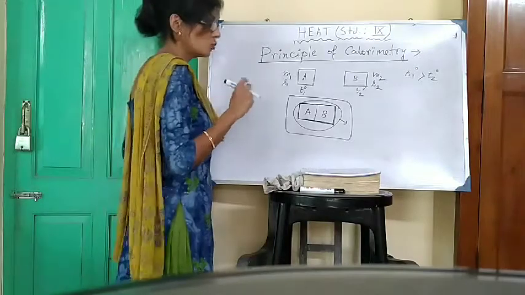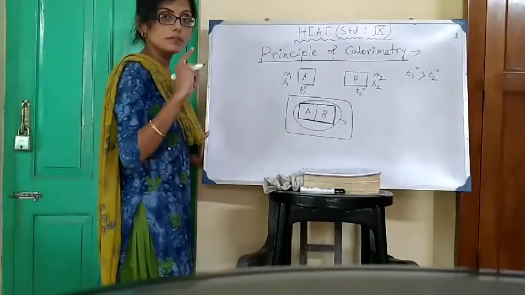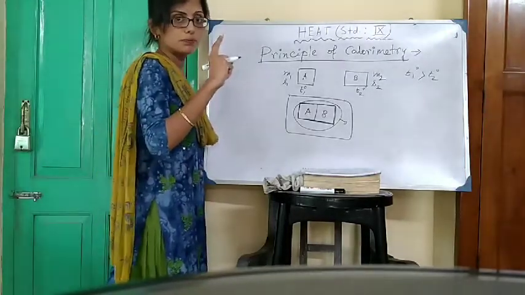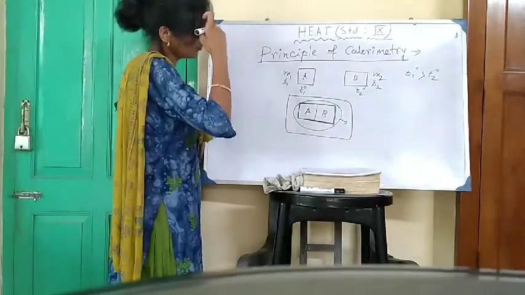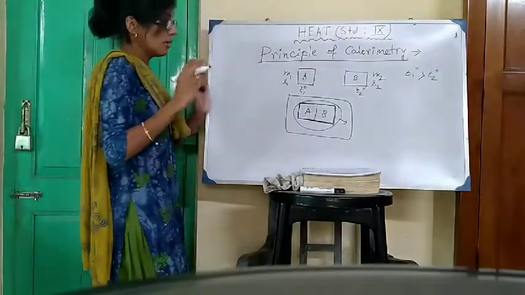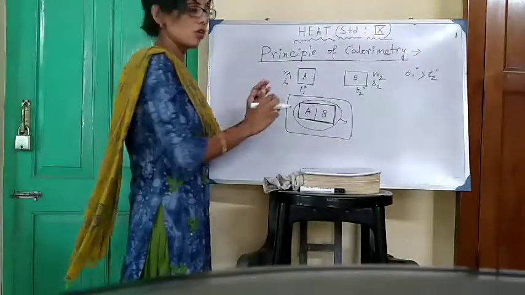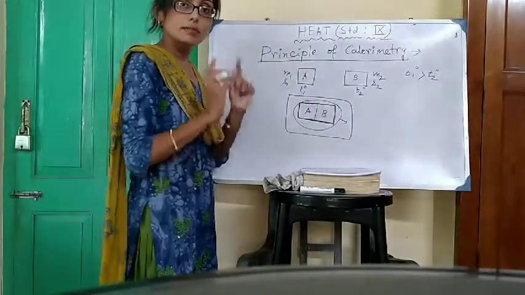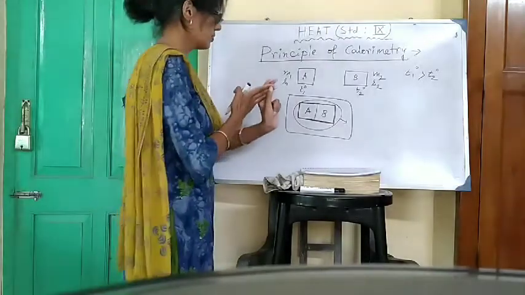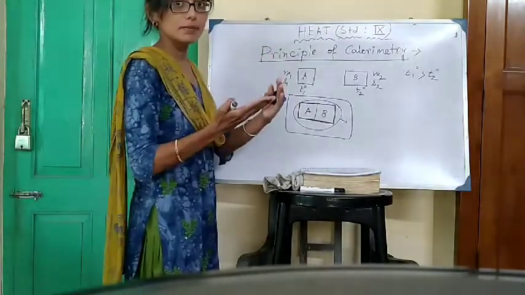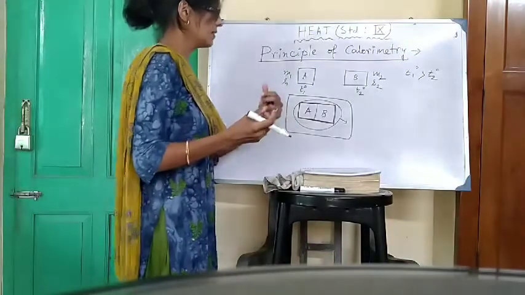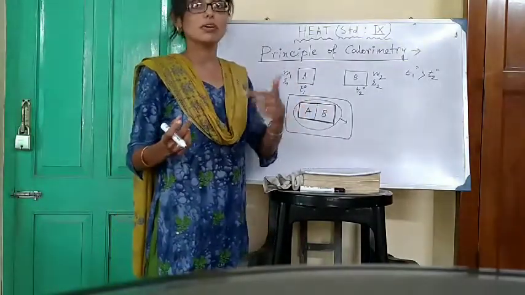Okay. Number two, no solution should be produced. Number three, no chemical reaction takes place between the components of the composite system. Why? Because if any chemical reaction takes place, then the chemical reaction may be endothermic or exothermic.